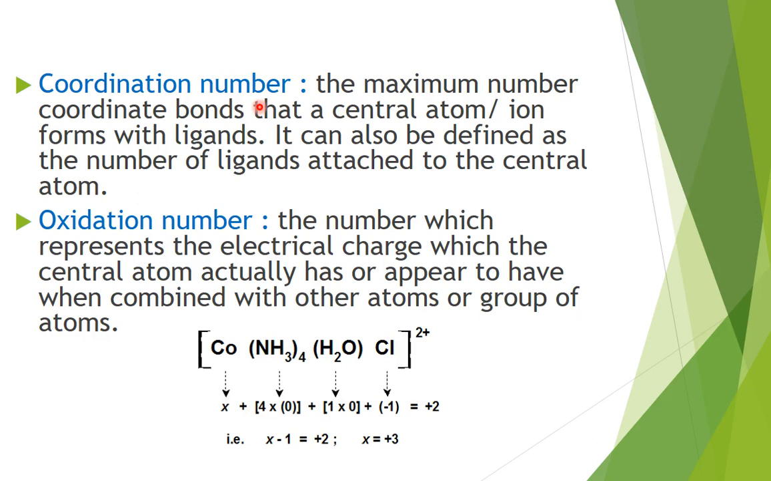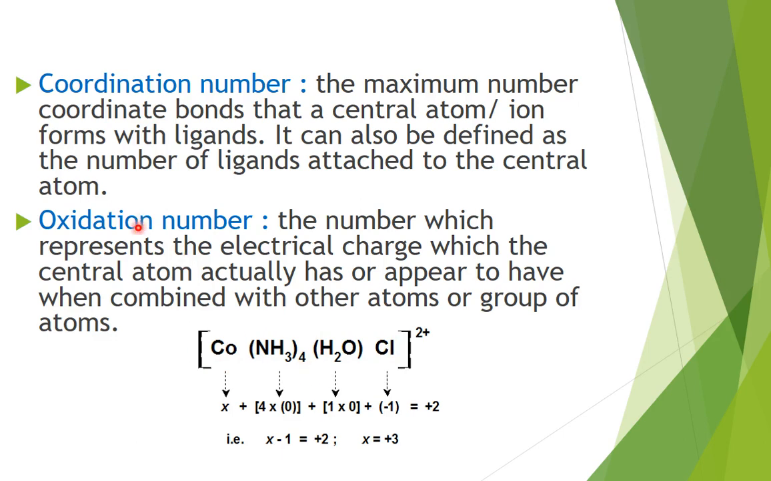Coordination number. It is the maximum number of coordinate bonds that a central atom or ion forms with the ligands. It can also be defined as the number of ligands attached to the central atom. If you see one more coordination compound here, you can see 4 NH3 molecules, 1 water, 1 Cl. So total 6 ligands are attached with cobalt. So the coordination number of cobalt in this compound is 6.